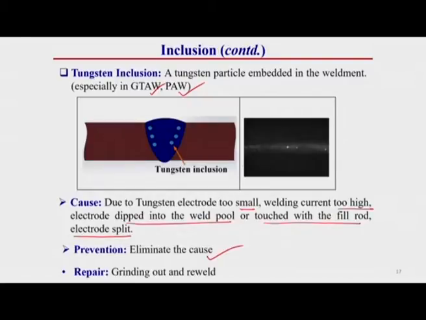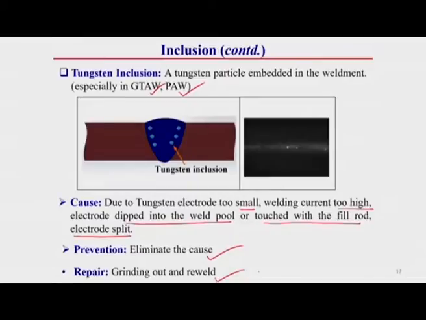If this type of tungsten inclusion has already occurred, then we have to remove the tungsten by gouging or grinding operation and re-weld this zone.